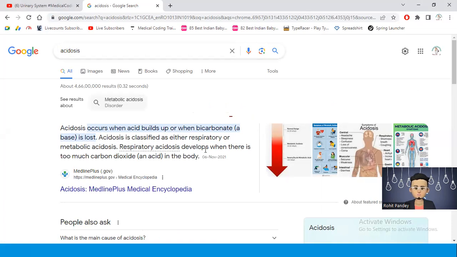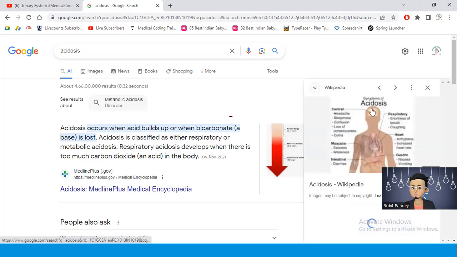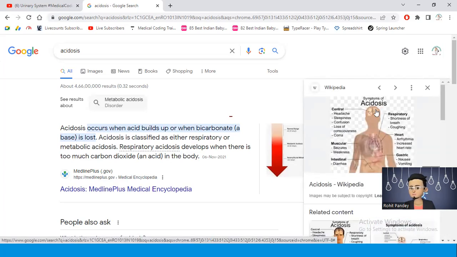Respiratory acidosis develops when there is too much carbon dioxide and acid in the body. Here you can see acidosis. Symptoms of acidosis include headache, sleepiness, confusion, loss of consciousness, and coma.